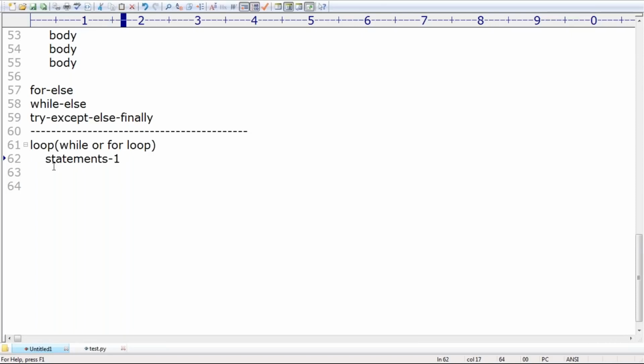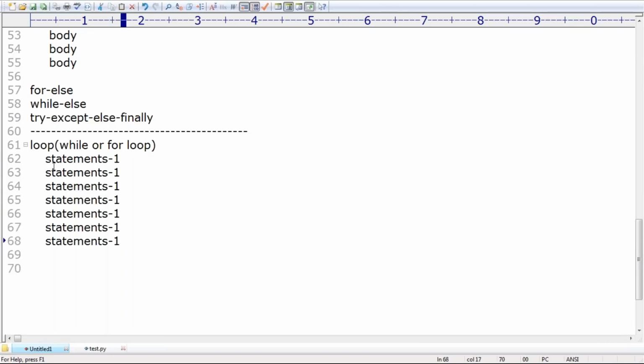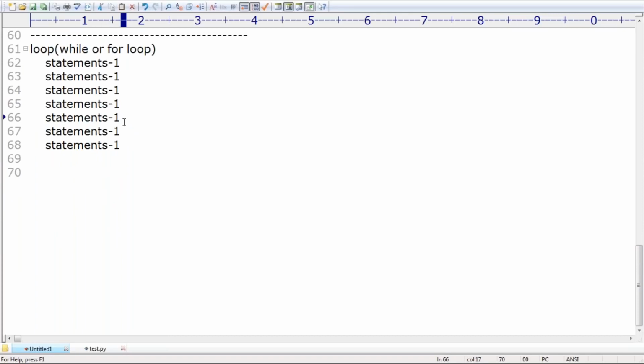Under some conditions I may use a break statement also. If the break is executed, what will happen? Immediately we will come out of the loop.